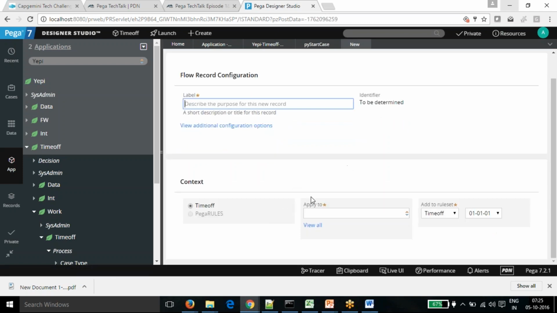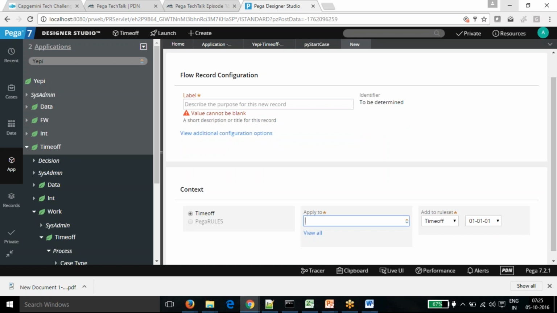Then the type is decided from the rule we choose, here flow. Then which identifier we pick, which applies to class we pick, and finally which rule set we save the rule in. So those are the four configurations of any rule in Pega.